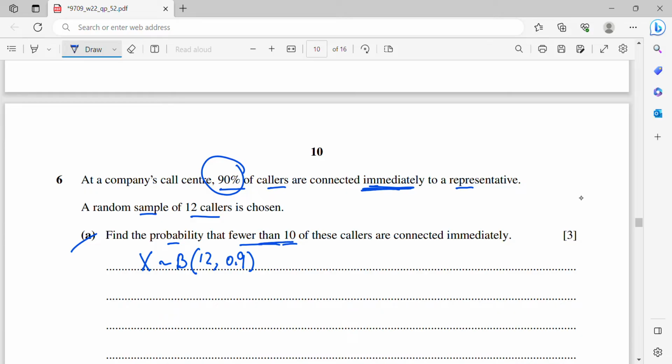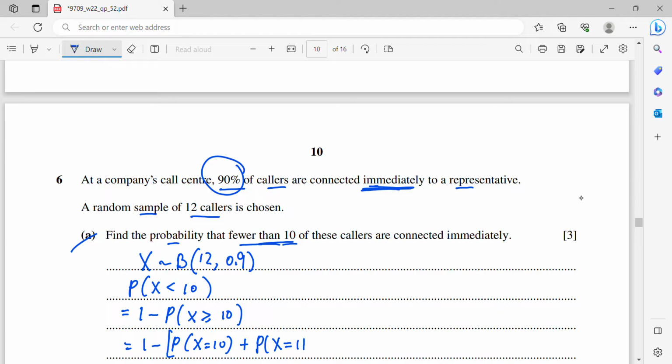So now fewer than 10. So P(X less than 10). For this, supposedly from 0 until 9. But then you have to calculate 10 values. 10 probabilities is a lot. Therefore, I will use the complementation rule, which is 1 minus P(X greater than or equal to 10). Alright, so I will have less calculation. So this is basically P(X equals to 10), 10 onwards, but up to 12. So I just need to count P(X equals to 10), P(X equals to 11), and also P(X equals to 12).